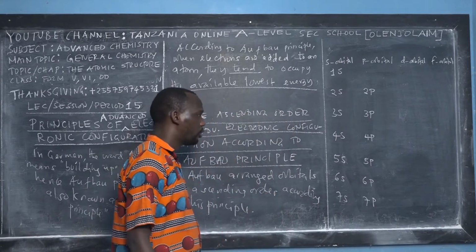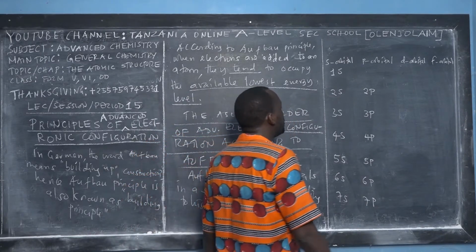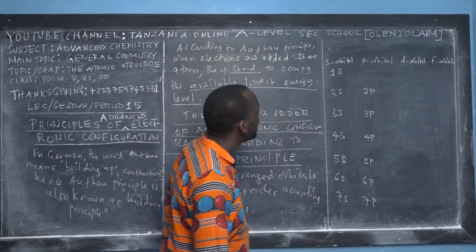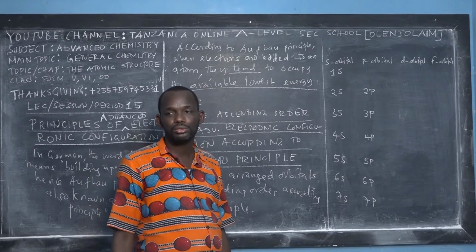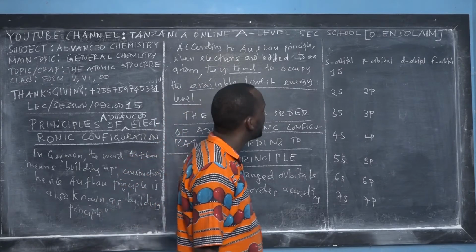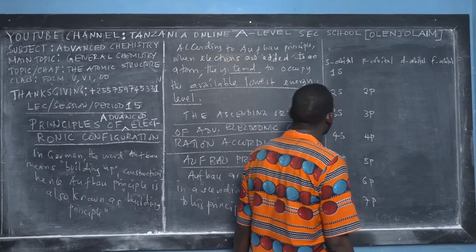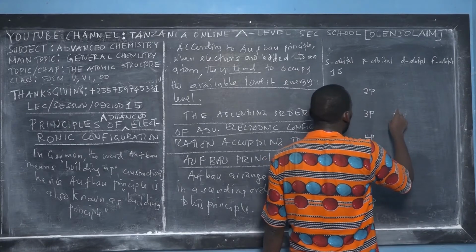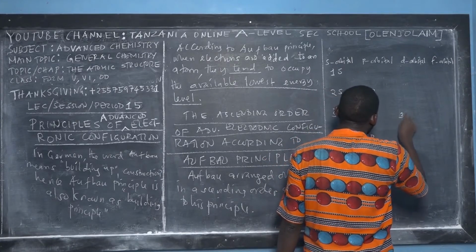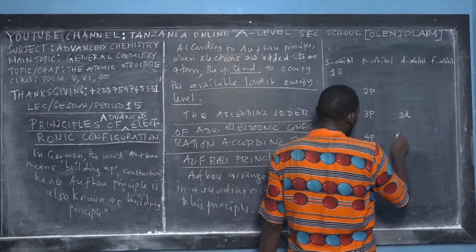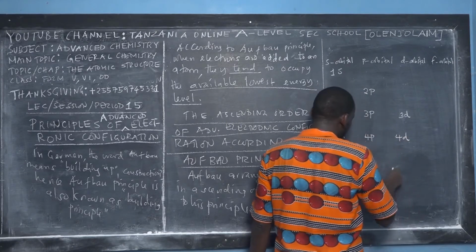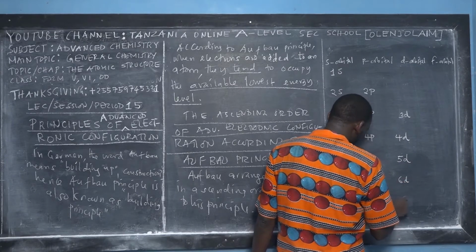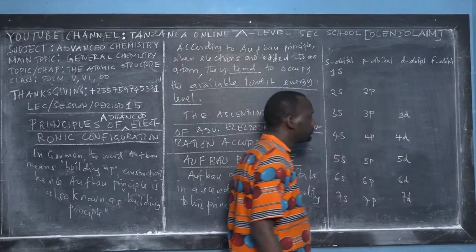Right? According to the quantum numbers that I told you, when you come to the column of D, we don't have a D orbital at principal quantum number n equal to 2. We find the D orbital at principal quantum number n equal to 3, right? So it means that our D orbitals will start here: 3d orbital, then 4d, then 5d, then 6d, then 7d, right?